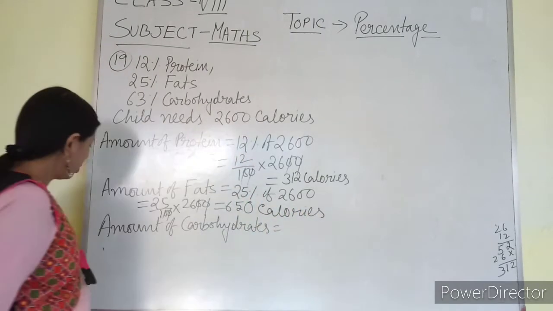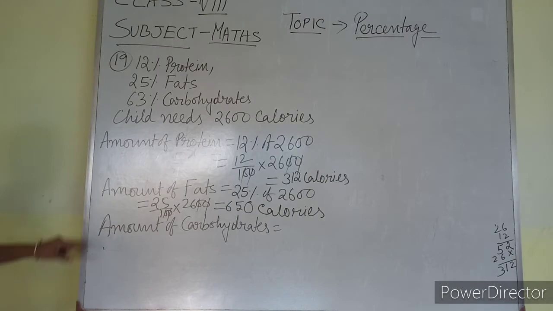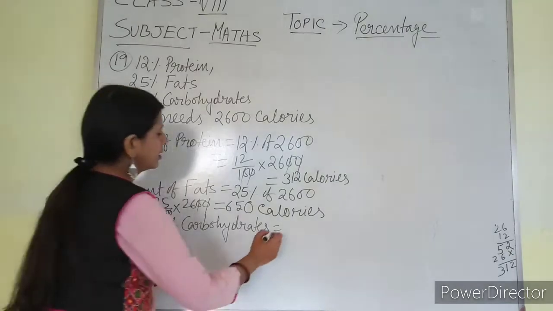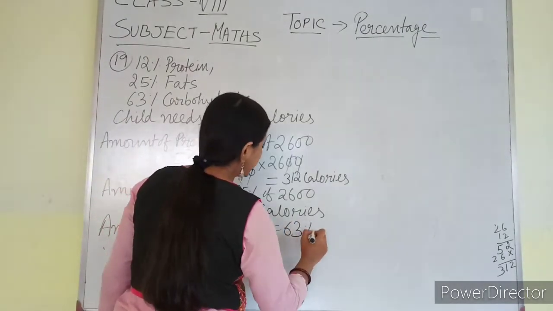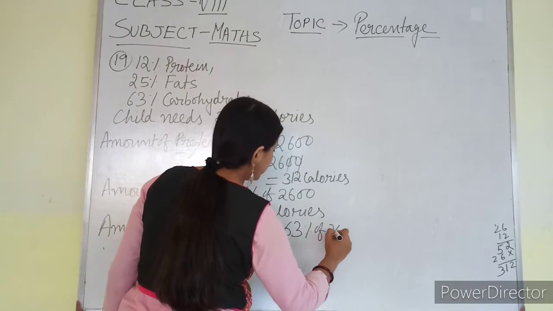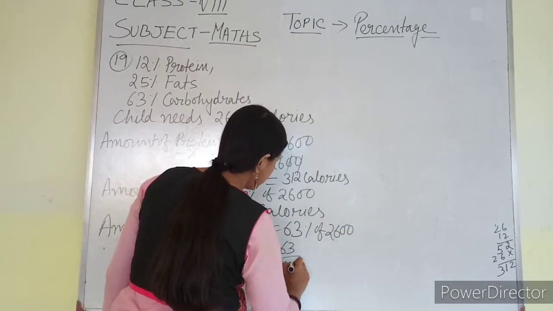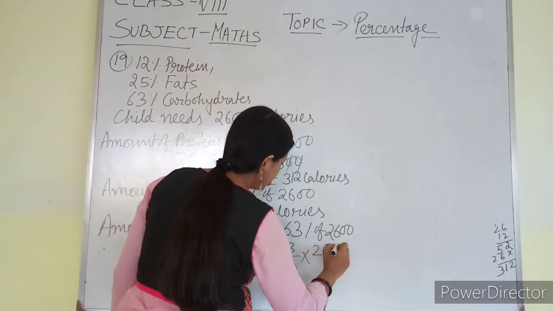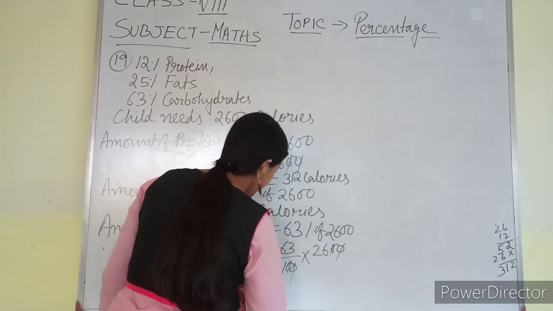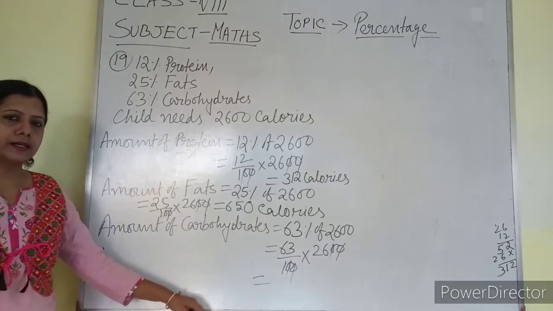Okay. Now the amount of carbohydrate, 63%. So in the same way I will find out 63% of 2600. So what am I getting? 63 by 100 into 2600. Now I have to find out the answer.